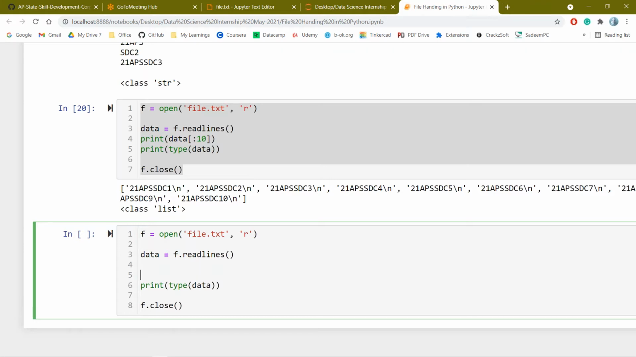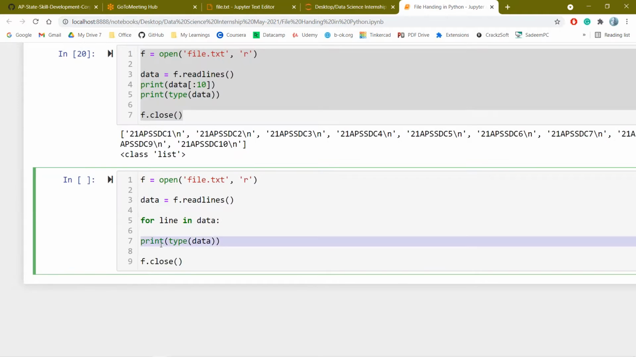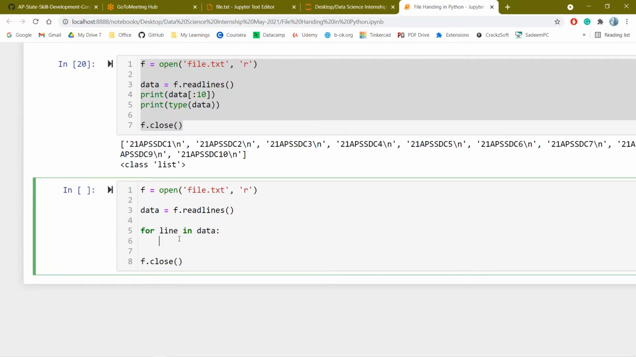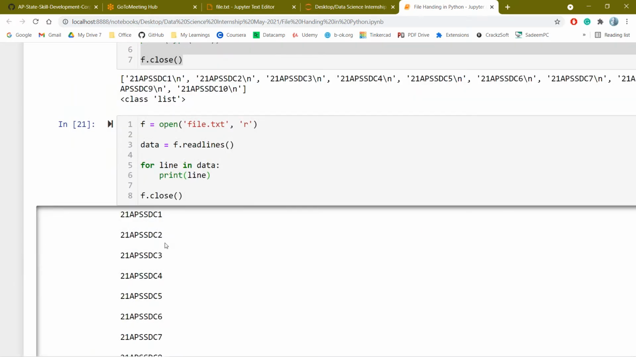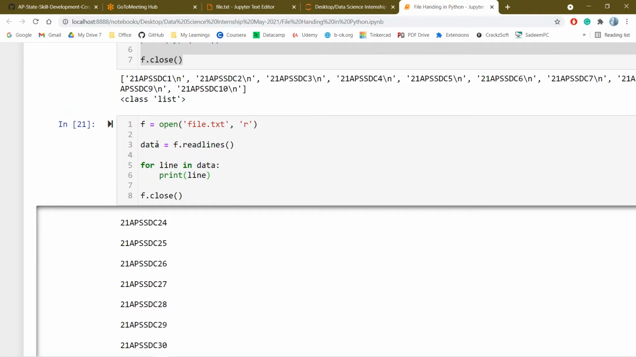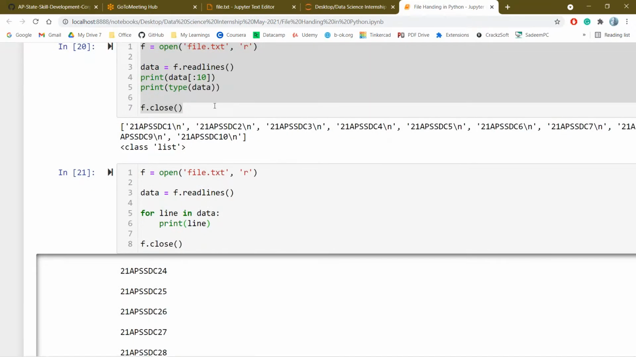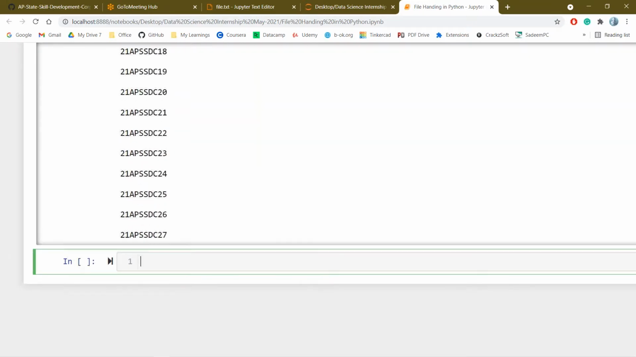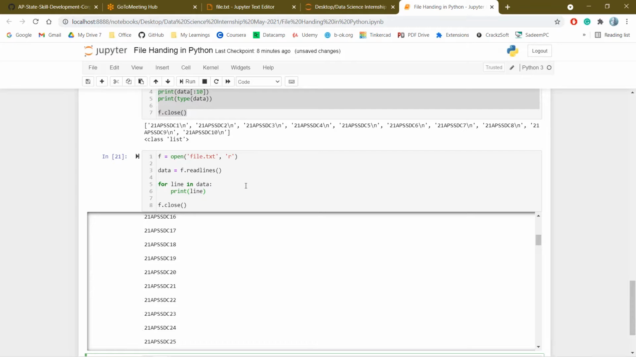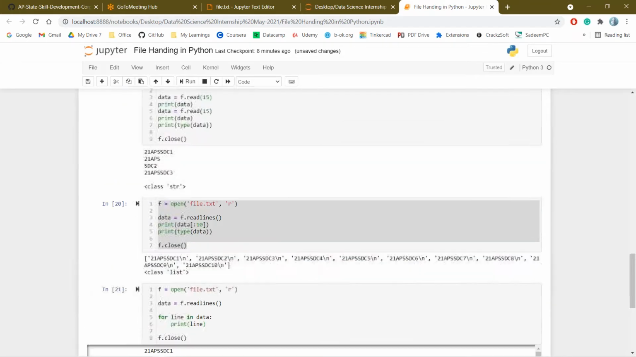For example, if you want to print the data line by line, for line in data. Here I am taking the iterate variable as line. If I print the line, automatically it will be printed line by line. So what happened? Every line of data that was inside the list has been printed here as I iterated over the loop. Is it clear to everyone till now?